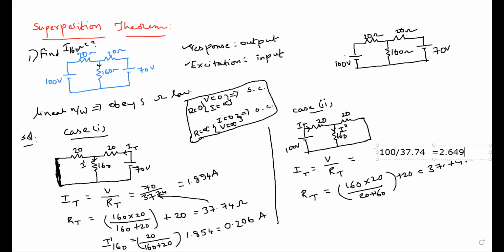Then substitute in the current division formula and tell me the value of I double dash. 0.29. Current is 0.29, sir.